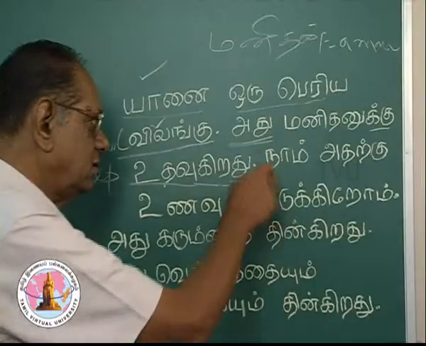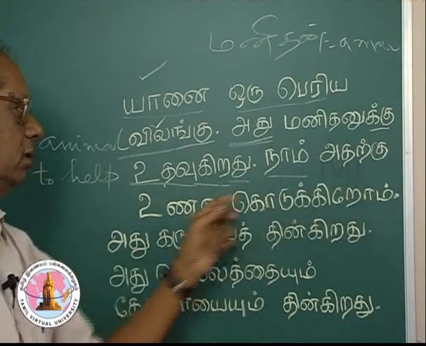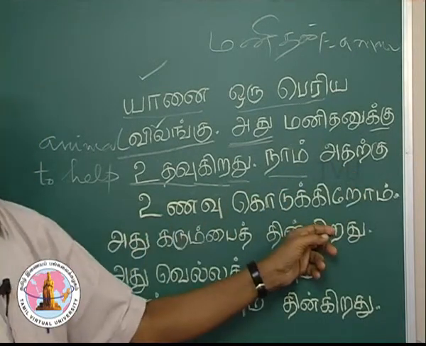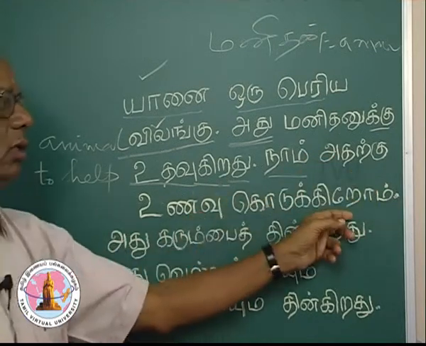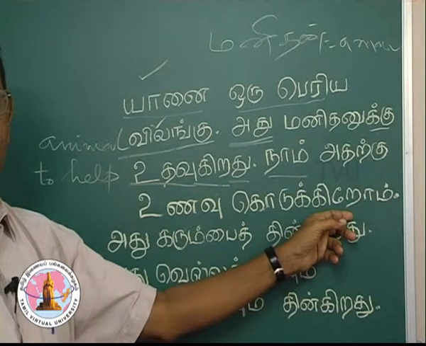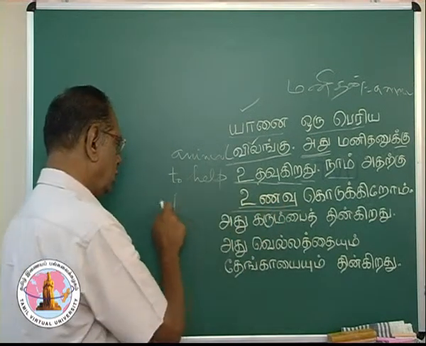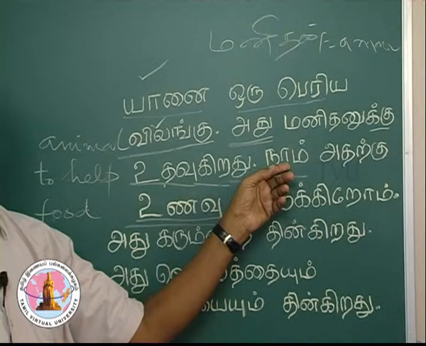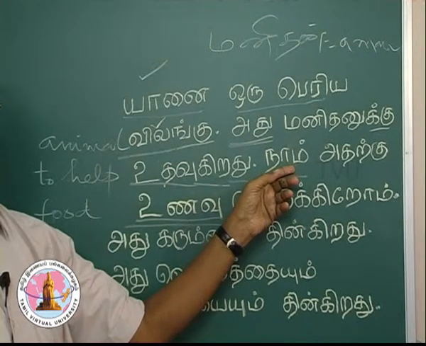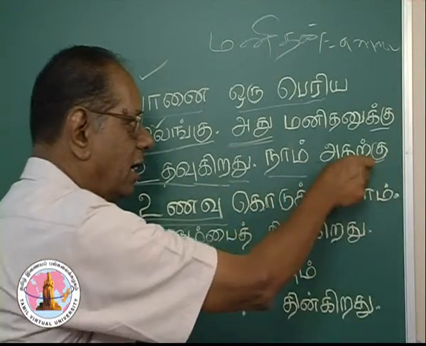The next sentence is நாம் அதற்கு உணவு கொடுக்கிறோம். I think this is the only word which you do not know. உணவு means food. நாம், you know that, first person plural. அதற்கு, again you have the dative case here.